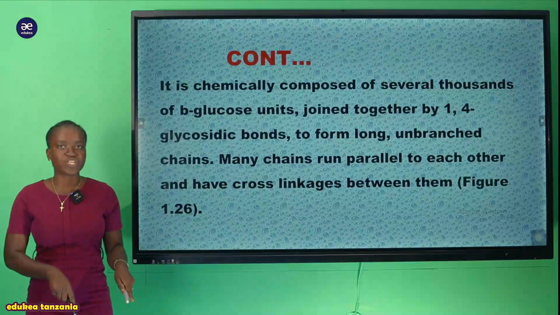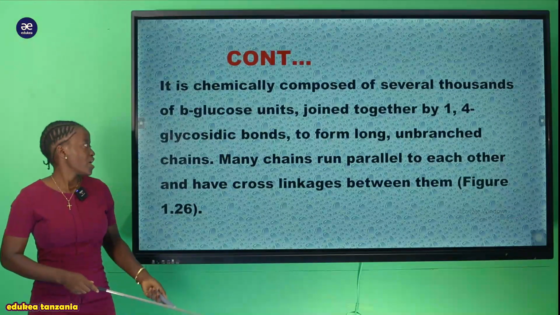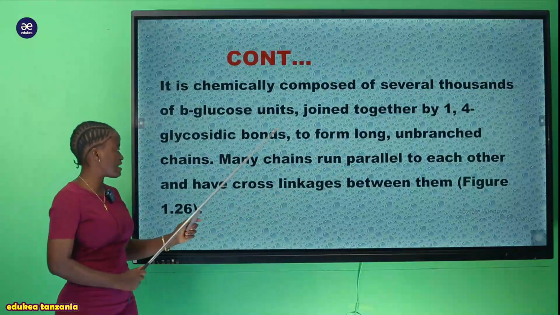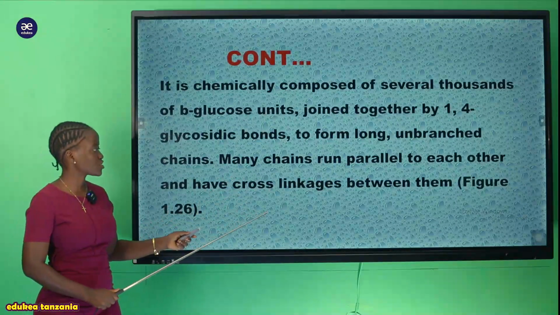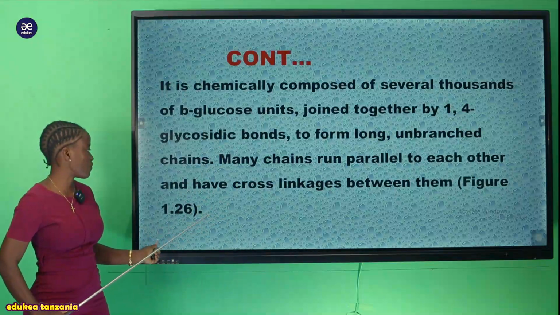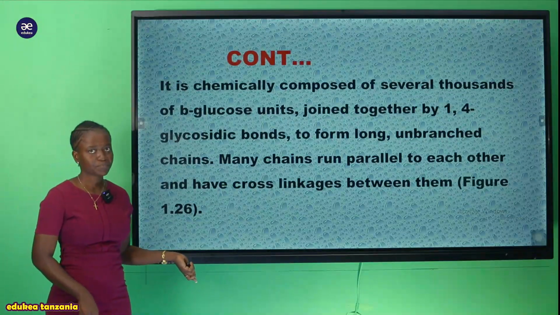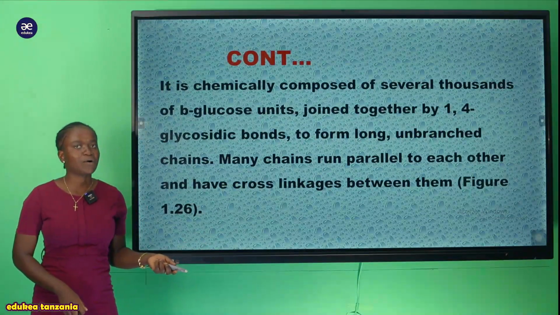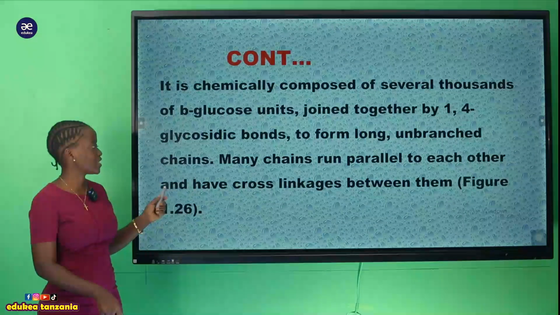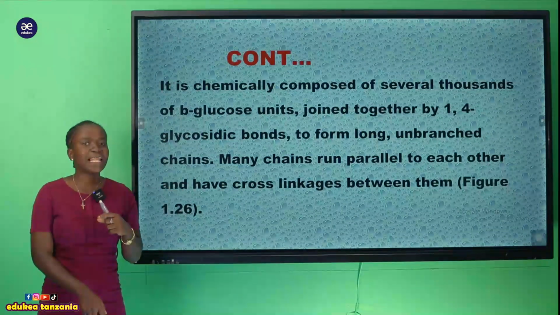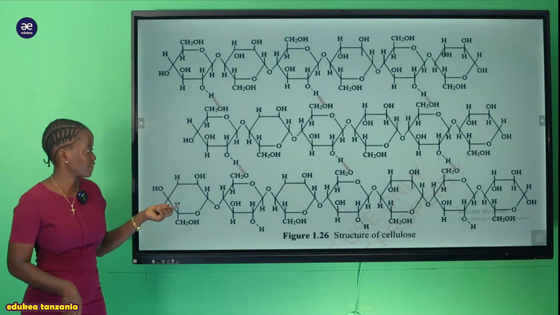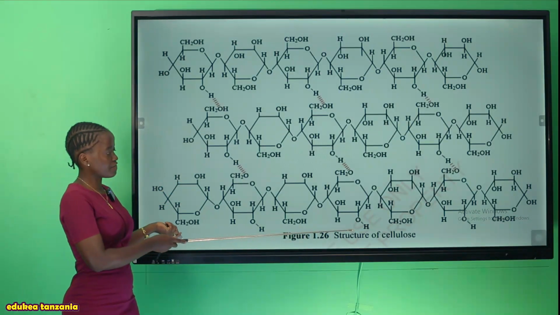It forms an unbranched chain. And now you can see many chains run parallel to each other and have cross linkage between them, we're going to see that in figure 1.26. Kwa maana kwamba ukiangalia ile structure ya cellulose tunasema kwamba yenyewe inakuwa na many parallel structures. Let's see this figure first. So this one is the structure of a cellulose.